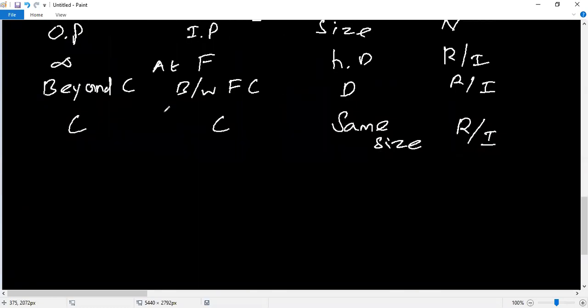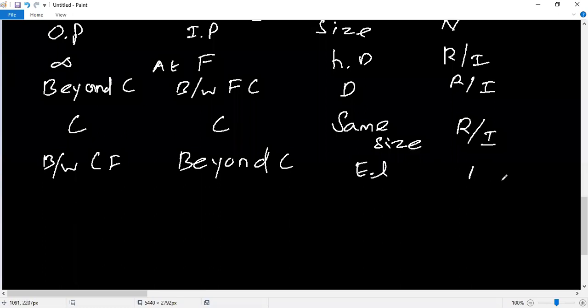Object position between center of curvature and focus, image position beyond C. The size is an enlarged image, real and inverted.